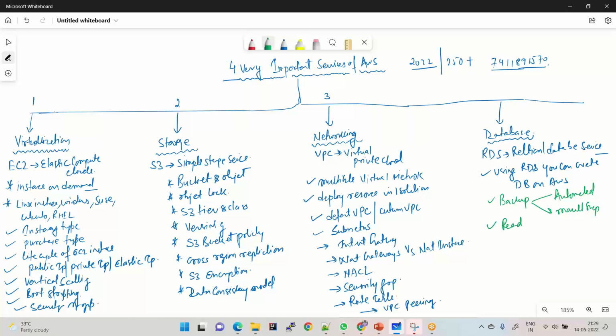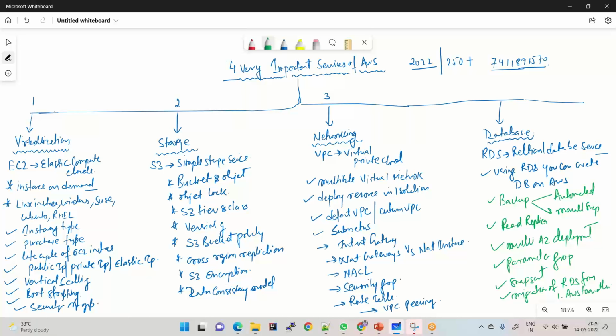Read replica, multi-AZ deployment, parameter groups, the snapshot, and migration of DB, migration of RDS from one AWS account to another.